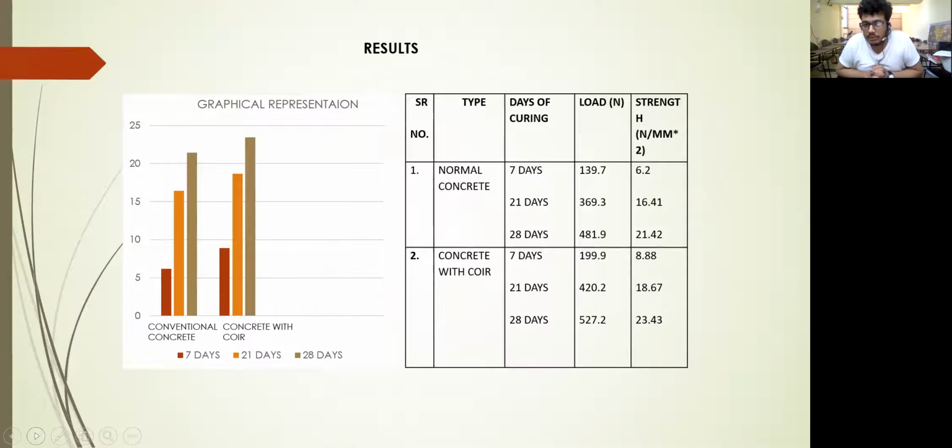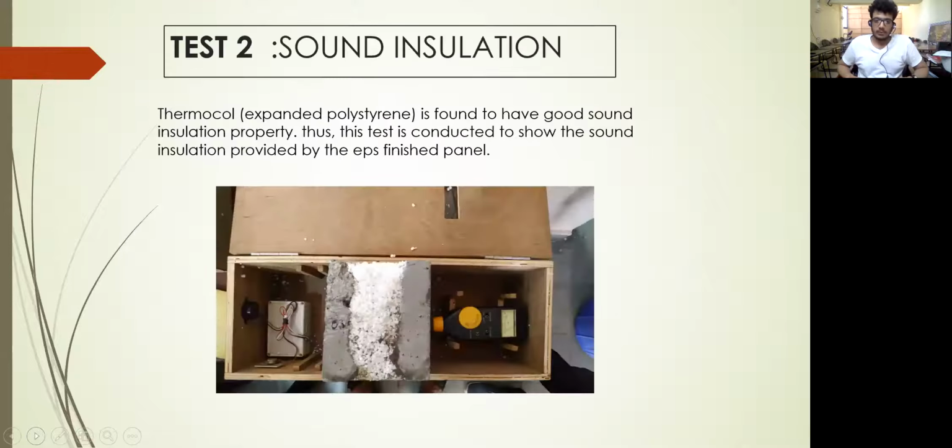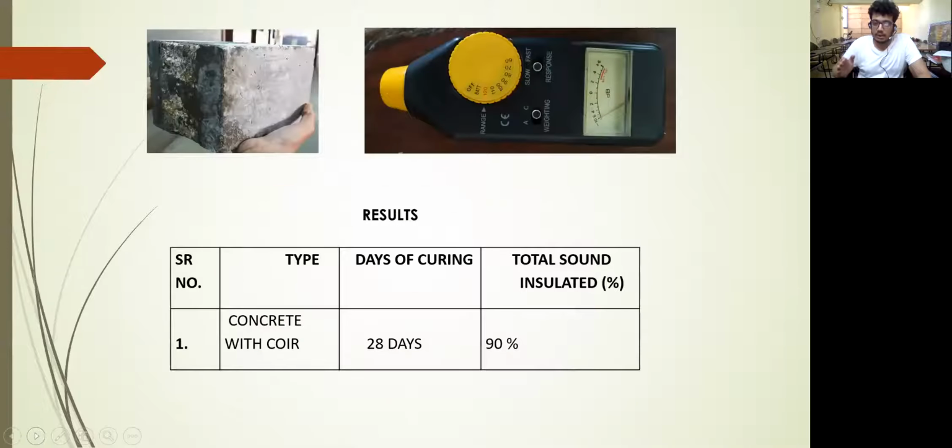We got 21.42 Newton per mm square strength with normal concrete, and when we used concrete reinforced with coir, we got an increased strength of 23.43 Newton per mm square. The next test we took was a sound insulation test, in which we had very surprising results: 90% of the sound was absorbed by the panel. This is because thermocol is a porous material and the sound keeps changing its medium and reducing its intensity.